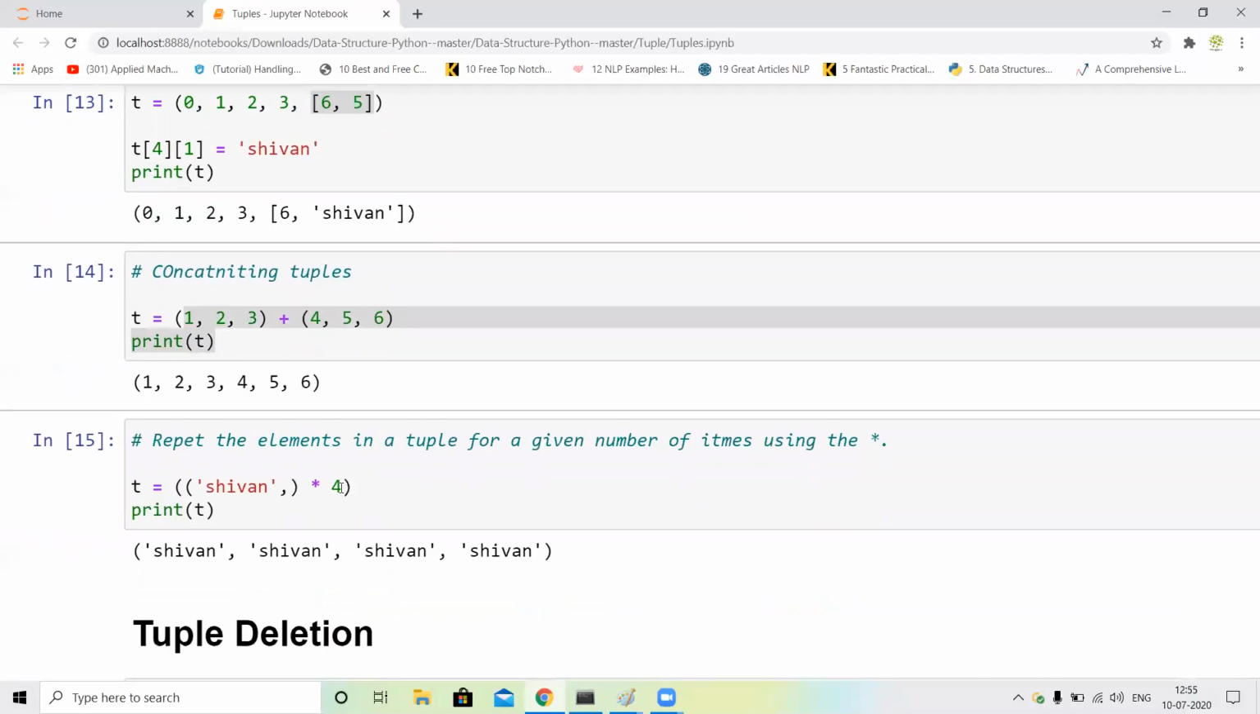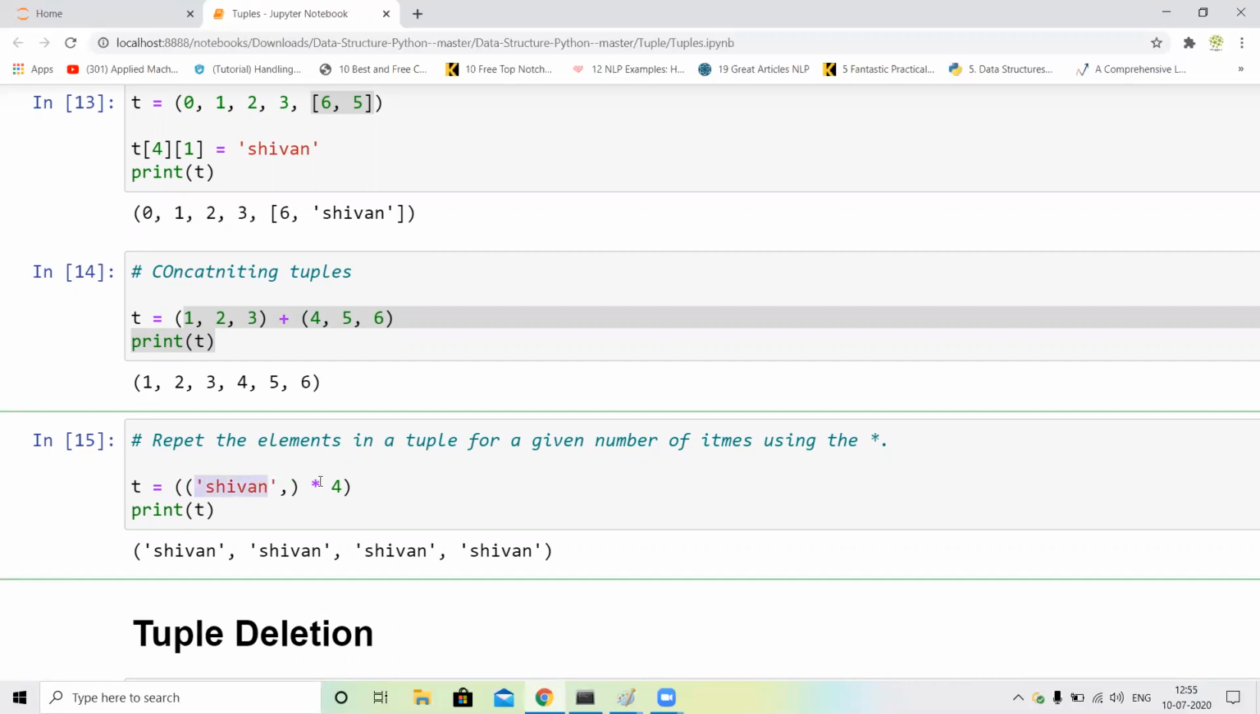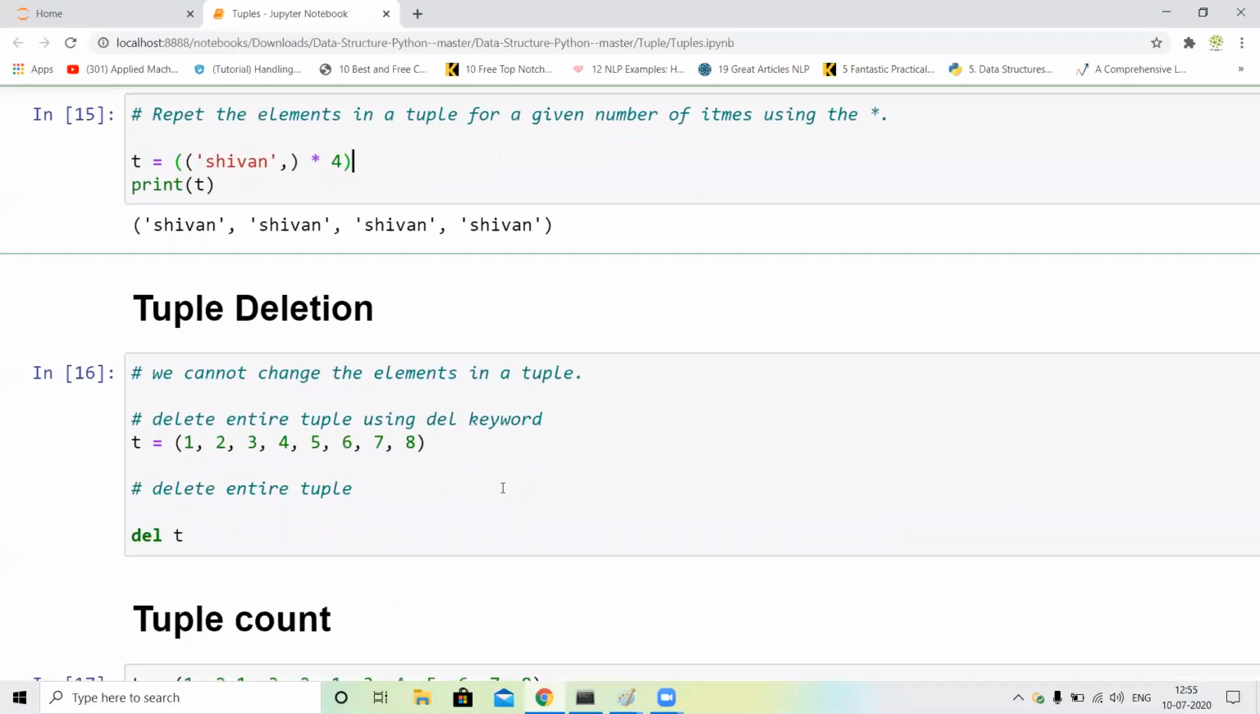Next, we can multiply. First of all I assign a tuple, and in the tuple I just assign some string and multiply it by 4. So our output is the string repeated 4 times. Okay, next, tuple deletion.